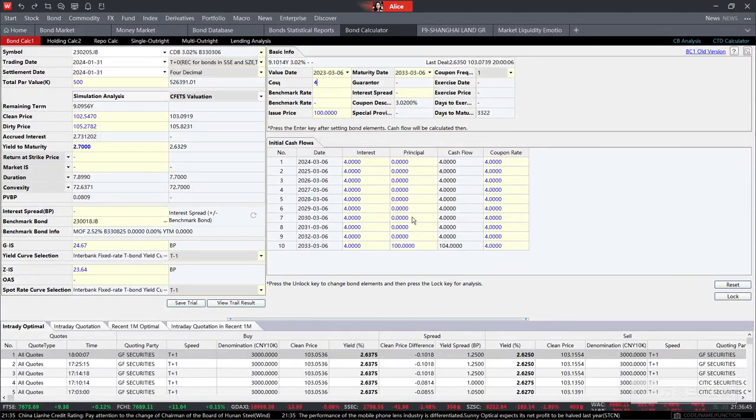So we can notice that such a calculator is really useful and easy to use. We can also combine all our own forecasting, and the result will change as we need. Okay, so this is the basic information and introduction to our bond calculator.